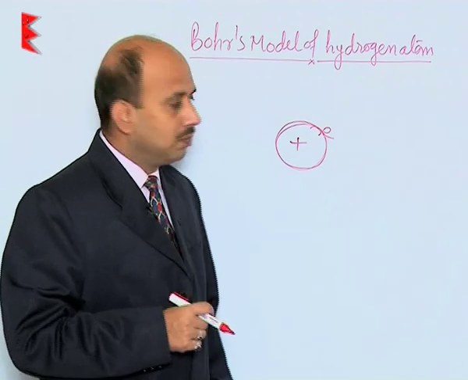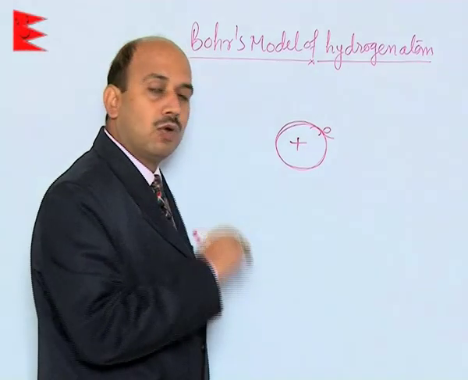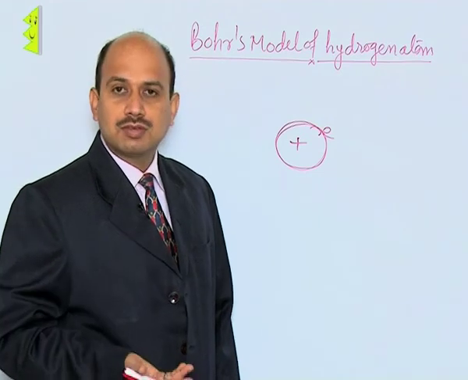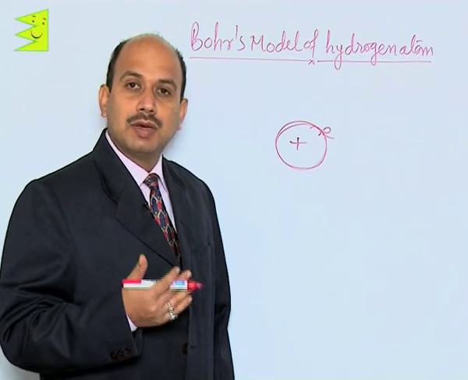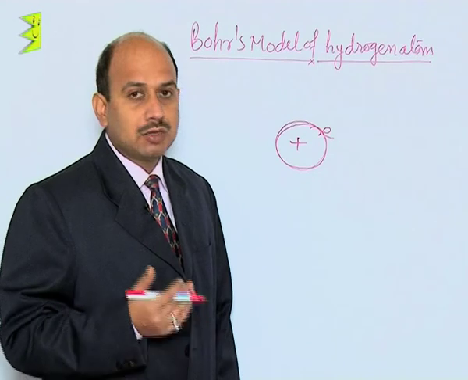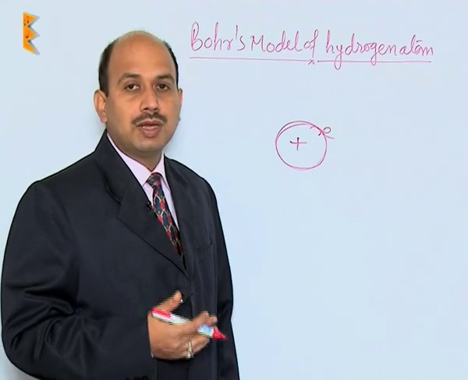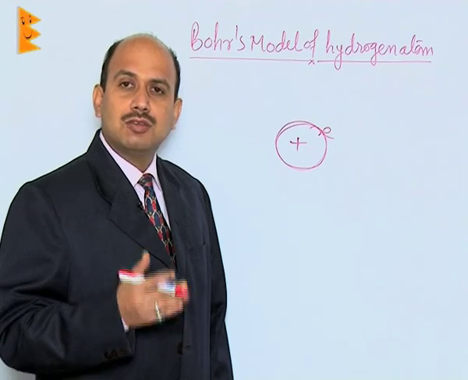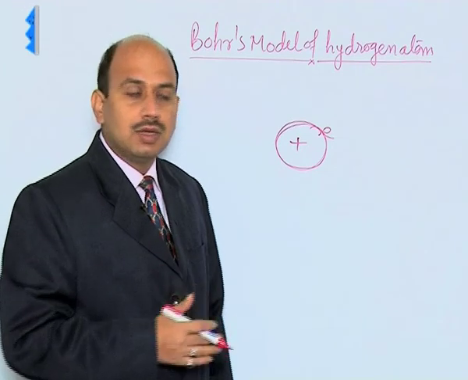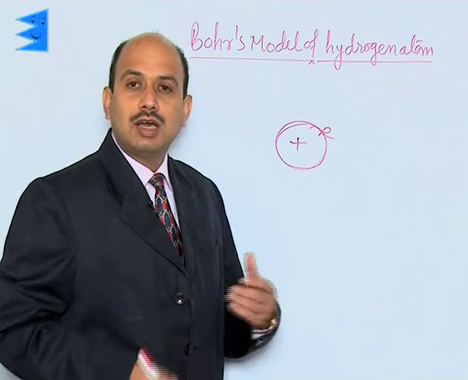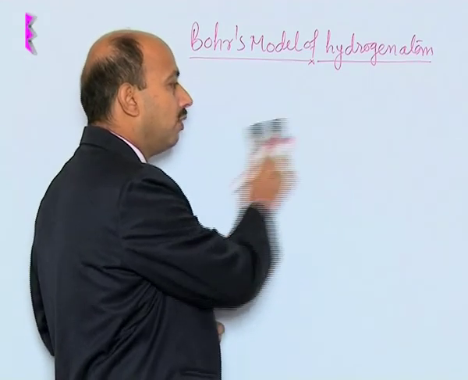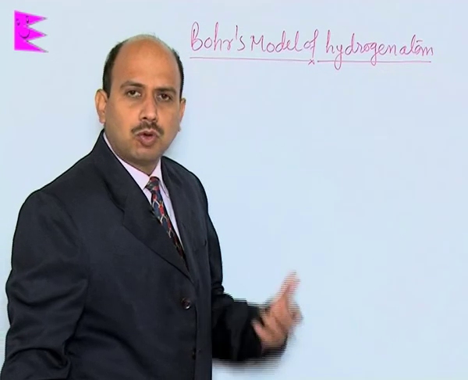And another one: when electrons are revolving and emitting radiation continuously at all frequencies, the spectrum obtained must be a continuous spectrum, but it does not happen. We have seen that the spectrum is a line spectrum, not continuous. So this spectrum also could not be explained by Rutherford. These are the two points taken as the limitations of Rutherford's model of the atom. Now let us see Bohr's model of the atom.